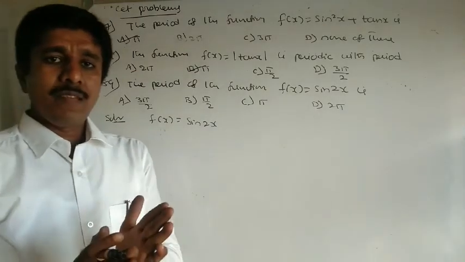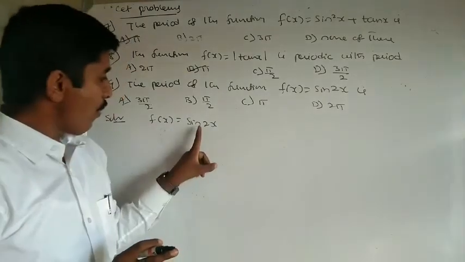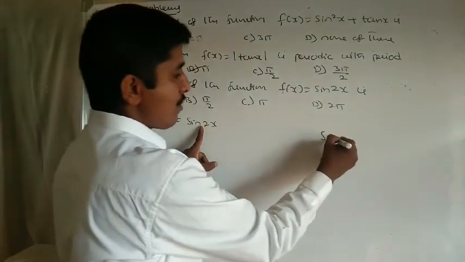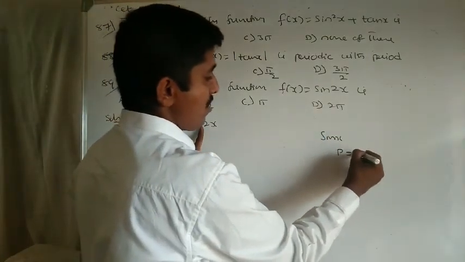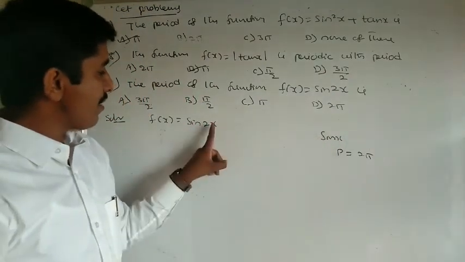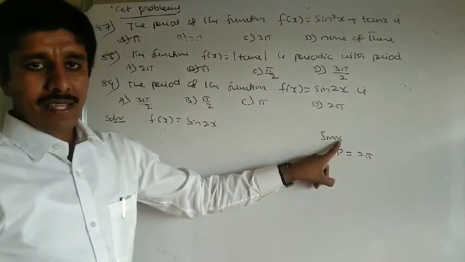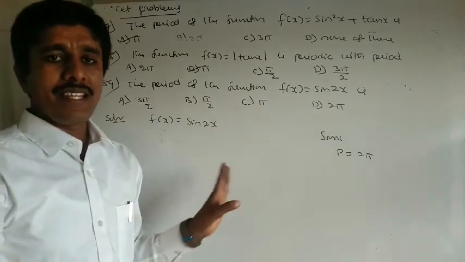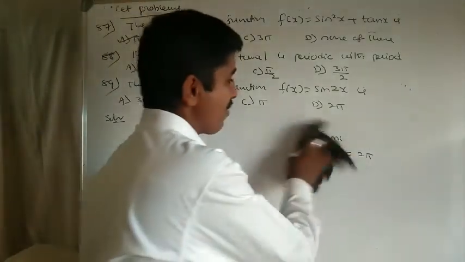We know that sin x is periodic with period 2 pi, but here we have sin 2x. Sin x has period 2 pi, correct. But sin 2x is different: here the angle is 2 times x, mind it. This will change things, mind it. We have a shortcut method formula also.